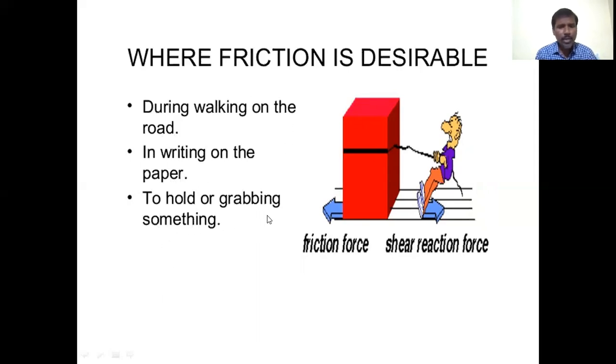To hold or grab something, there must be friction between the object and the hand, so friction is desirable there too. So friction is desirable during walking, in writing on paper, and in holding or grabbing something.